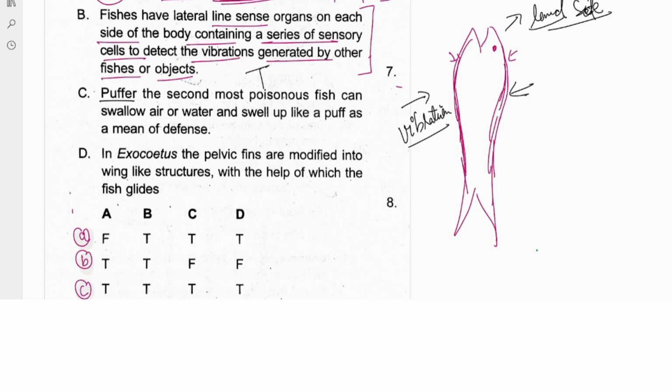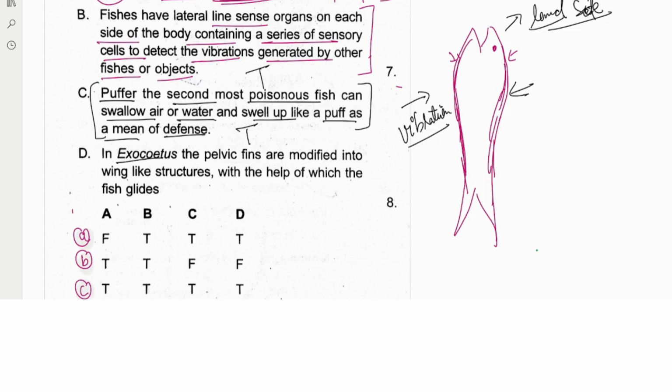The puffer, the second most poisonous fish, can swallow the air or the water and swallow like a puff. Because of that means of defense, they are known as puffer fishes. So this is also true. This is a memory based question. You should know about the puffer fish, not given in the NCERT, but at least it's for knowledge. If the question can come, you should know why they have given the name puffer. So this is also true.